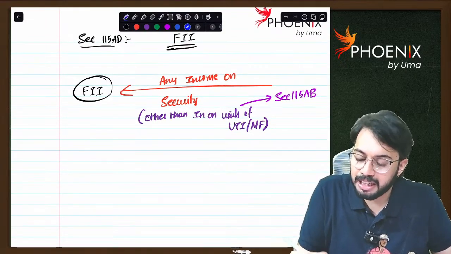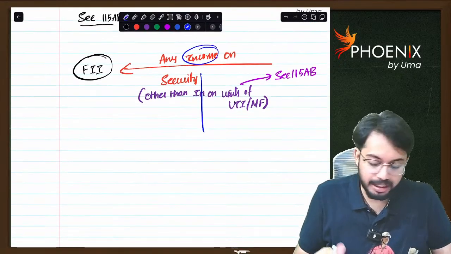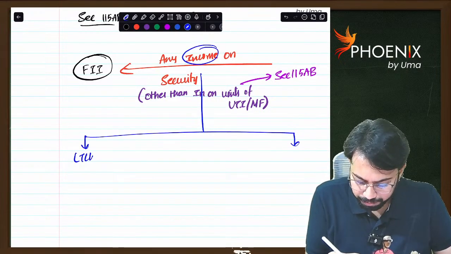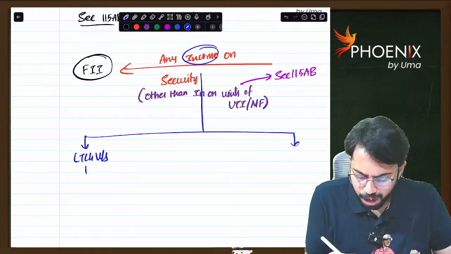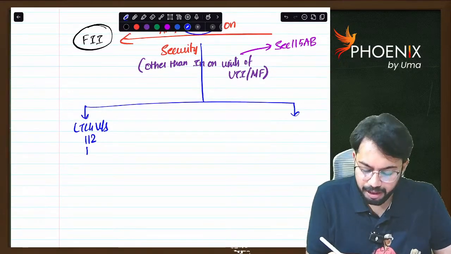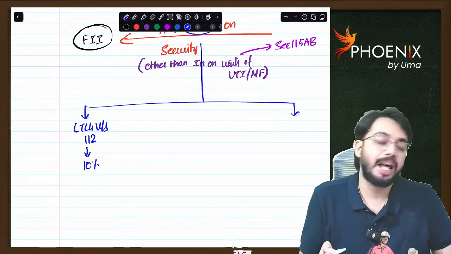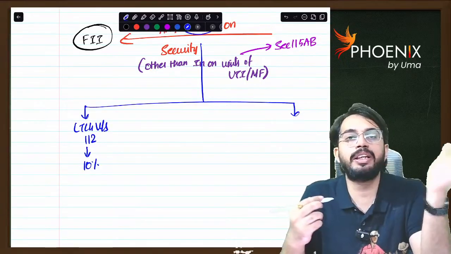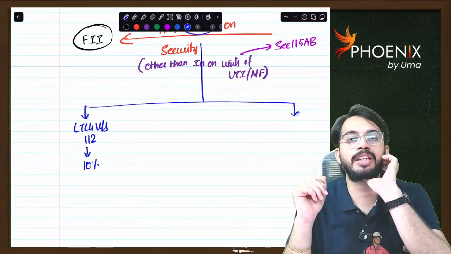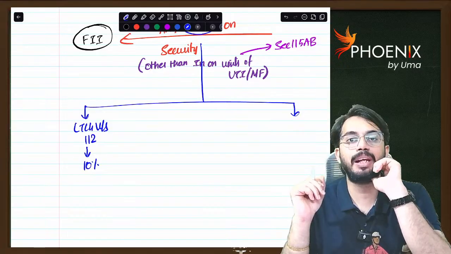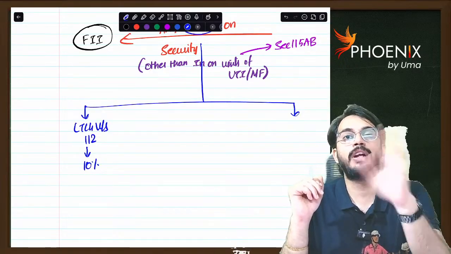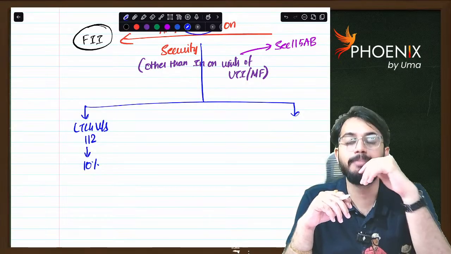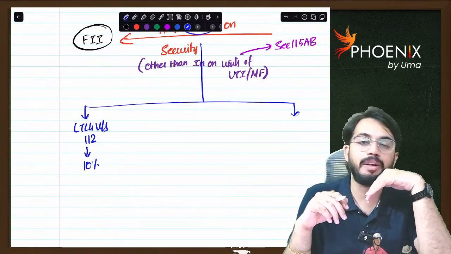Sir, what is the tax rate? Whatever the income that is received, if that income is long-term capital gain under section 112, the tax rate applicable is 10%. Generally, before 23rd July, for long-term capital gain under section 112, the tax rate applicable was 20%. On or after 23rd July 2024, the tax rate was reduced from 20% to 12.5%.